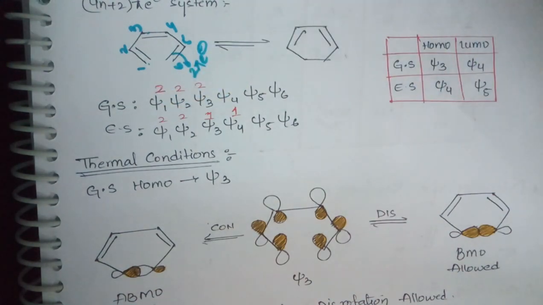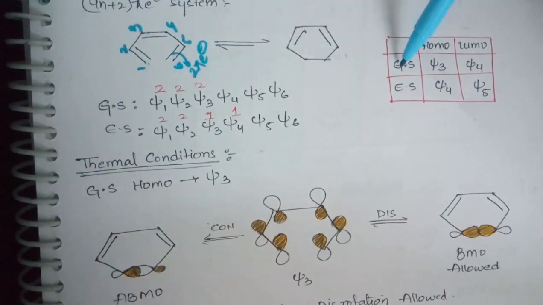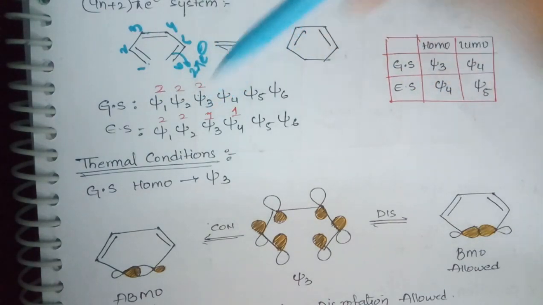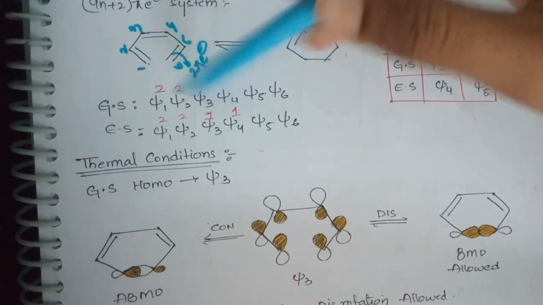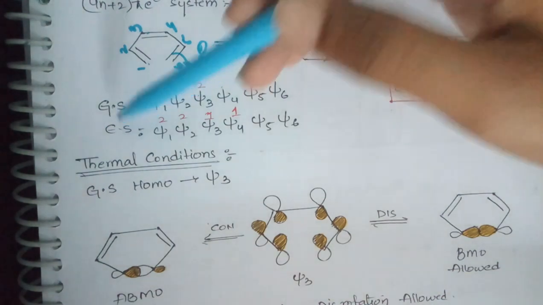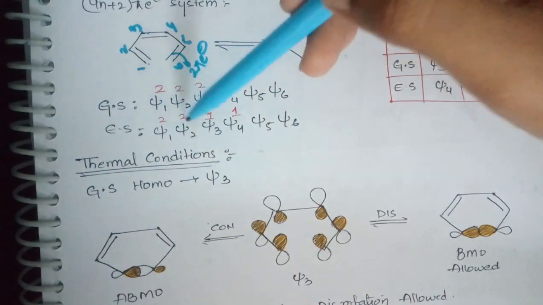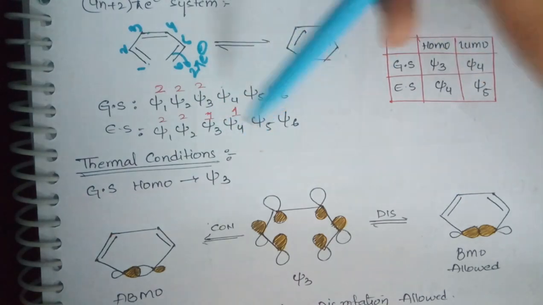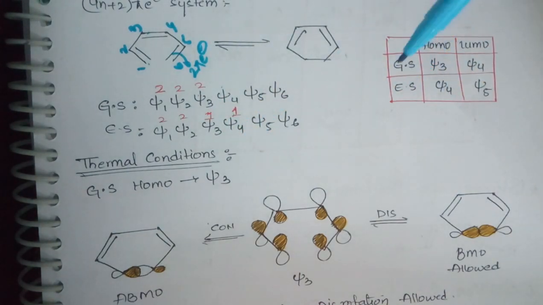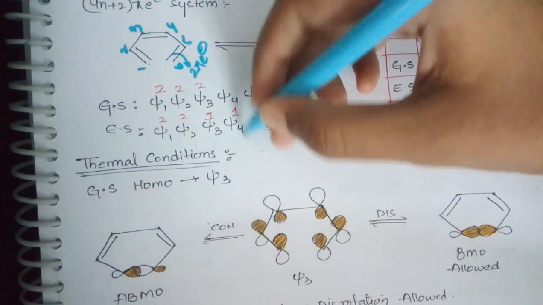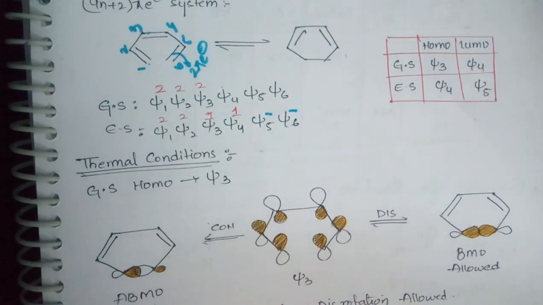Now we have to write HOMO and LUMO. In the ground state, out of the 3 occupied orbitals, Xi3 has the highest energy, so Xi3 is the highest occupied molecular orbital, the HOMO. In the ground state, out of the 3 unoccupied orbitals, Xi4 has the lowest energy, so it is considered the LUMO. Then in the excited state, out of 4 occupied orbitals, Xi4 has the highest energy, so it is considered the HOMO of the excited state. Out of the remaining 2 empty orbitals, the one with the lowest energy is the LUMO.